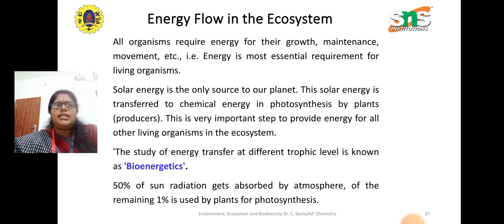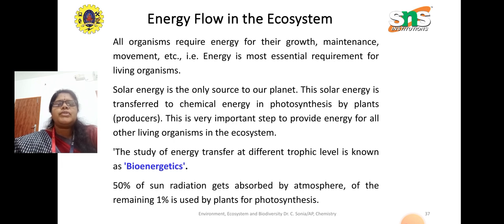So they transfer the chemical energy in the photosynthesis process, and this is a very important step to provide energy for all other living organisms in the ecosystem. So we are all dependent on the plants for our food.